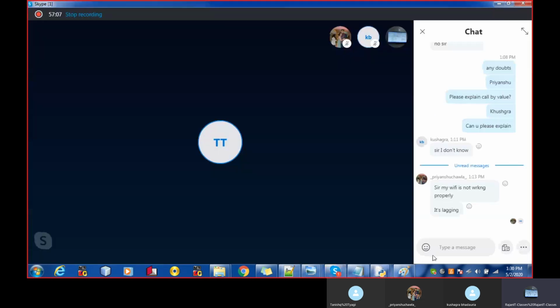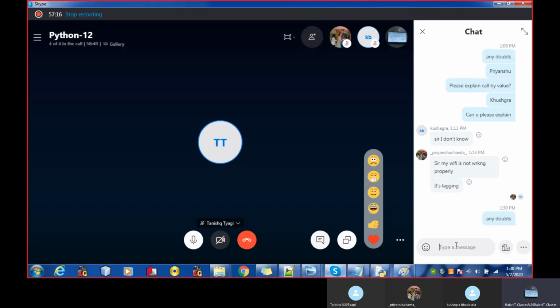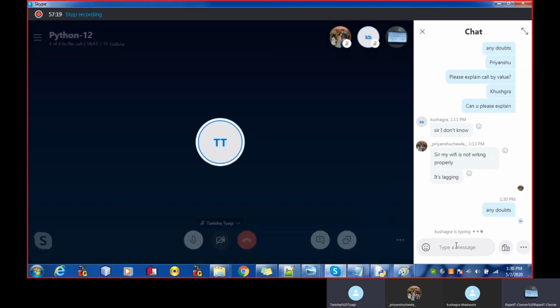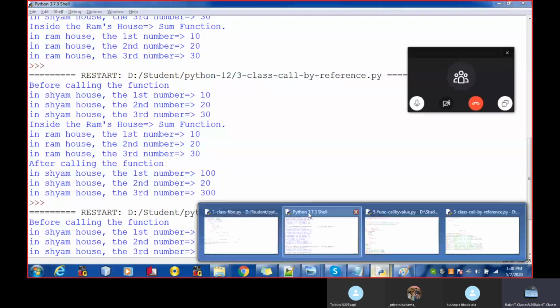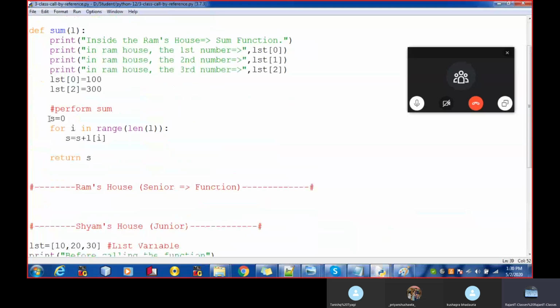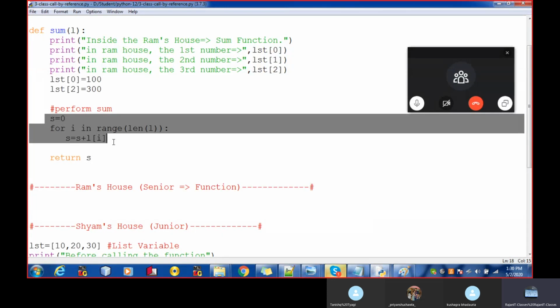Guys, any doubt in this now? No, sir. Okay. Any doubt in this part? Kushagar, the part which I highlighted, do you have any doubt in this? No, sir. Okay, very good, very good. So I'm just doing the sum of it.